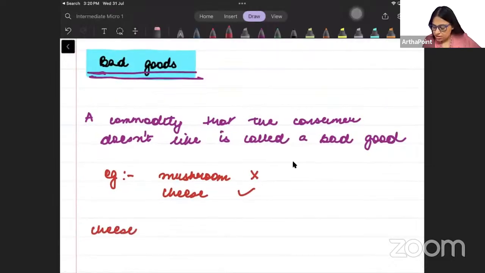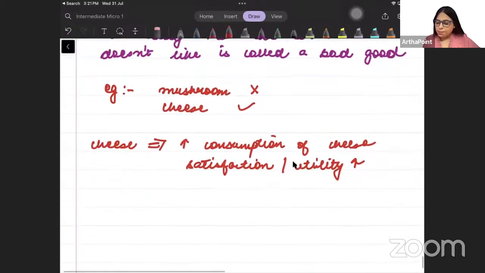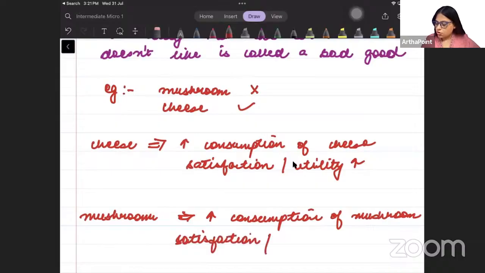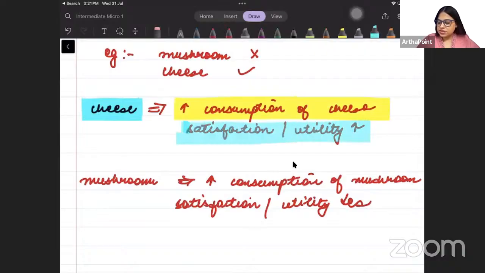So cheese, when you increase the consumption of cheese, my satisfaction increases. मेरा utility बढ़ता है. ठीक है, but for mushroom, when you increase the consumption of mushroom, my satisfaction or utility decreases. तो जब आप चीज का कंजम्पशन बढ़ाते हो, when you increase the consumption of cheese, my satisfaction or utility will increase.